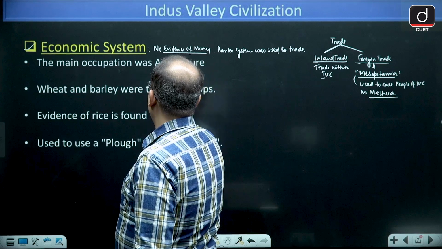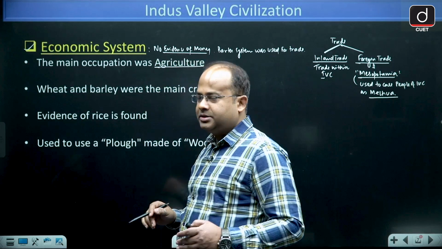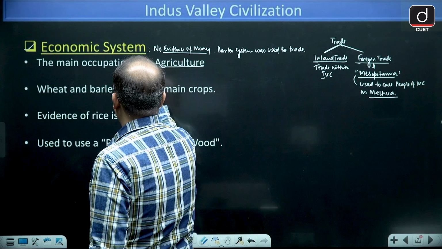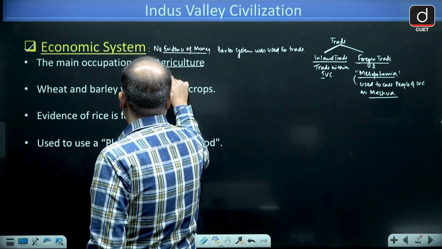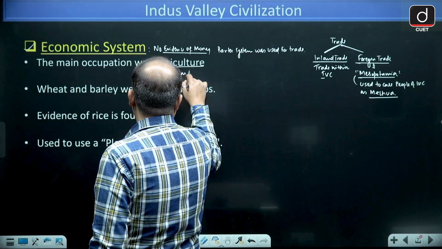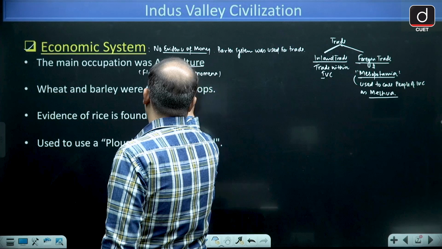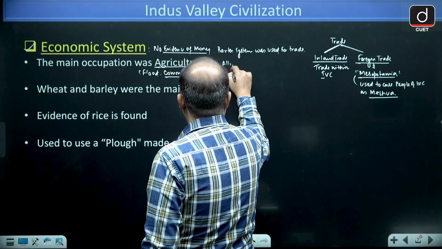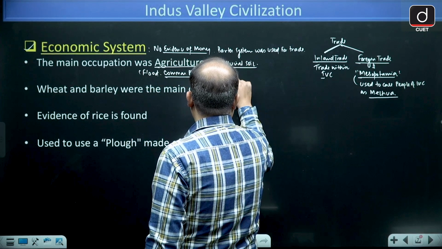So the maximum population was in agricultural activity, and the reason was this, guys, that floods were very common in the area. Flood was a common phenomenon, and flood brings alluvial soil, which is highly fertile.